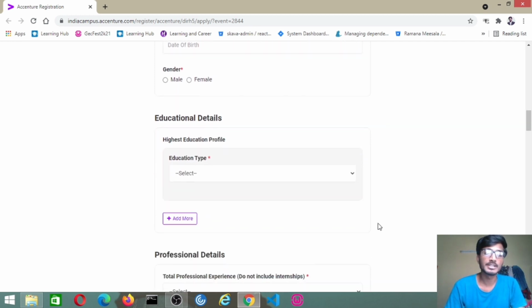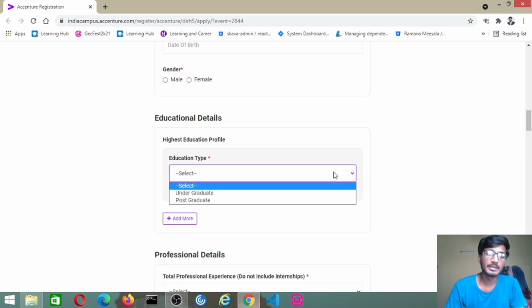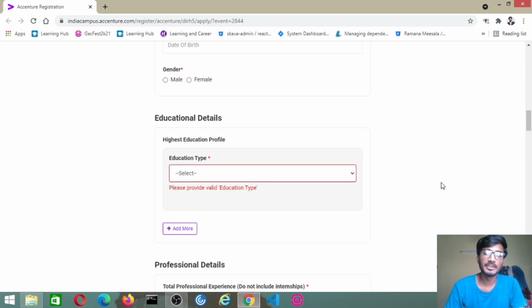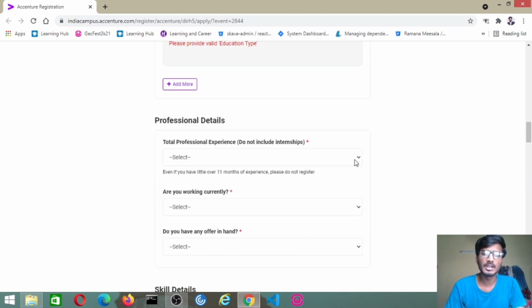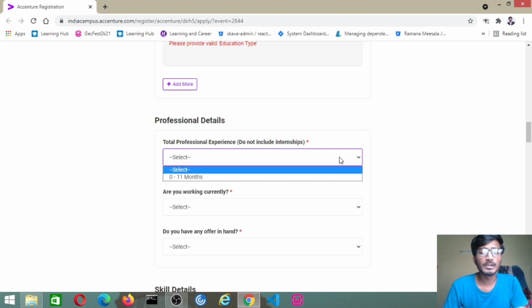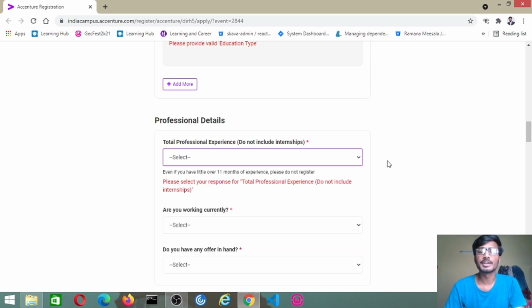Then the education qualification, with education type, like undergraduate or postgraduate. If it is MCA, then you have to give postgraduate; undergraduate is like BE or BTech. Then personal details like total professional experience, which should not include internship. If candidates have any experience, as I mentioned, 0 year or 1 year, if they have 1 year of experience or more, they can give it here. It does not include internship, mind it.